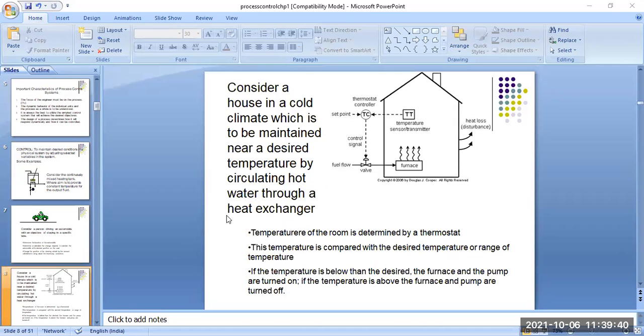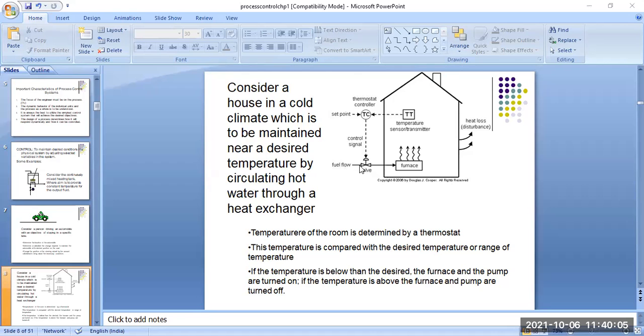Next, this is another type of example. In this picture you can see a furnace. This furnace generates heat. This heat also heats these chambers. This is also controlled by a valve, and this is the fuel flow.